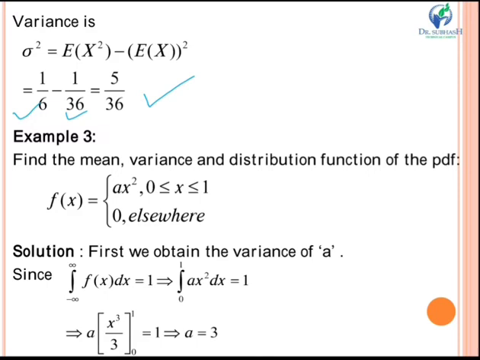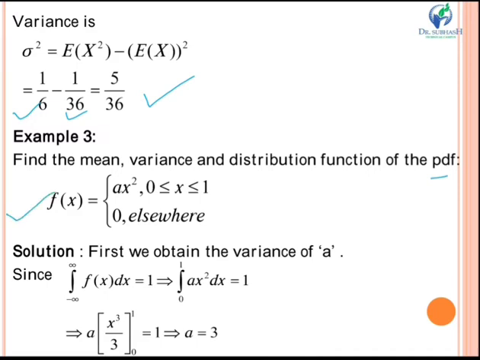Now let us move towards the next example. Find mean, variance and distribution function of the probability distribution function. PDF is probability distribution function. See, here you are given a continuous function. Till now we have discussed discrete functions, discrete random variables. Here the question is changed.